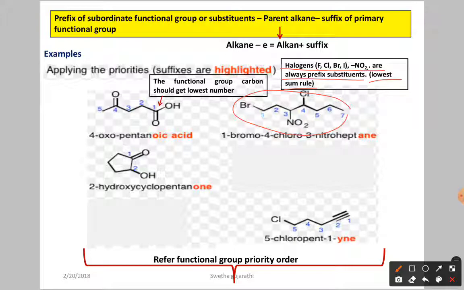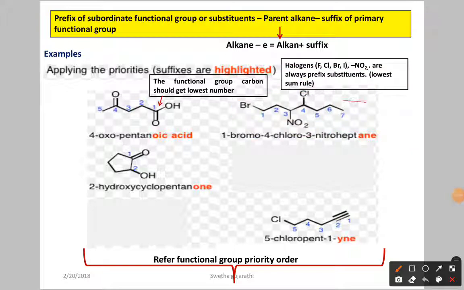Here, see, this is the first carbon, second, third, fourth, fifth, sixth, seventh. Now if you give the numbering here, at the first carbon we have the bromine, at the third carbon we have the NO2, and at the fourth carbon we have the chlorine. In total, if you go in this direction, it is 8. Now if you go from right to left,